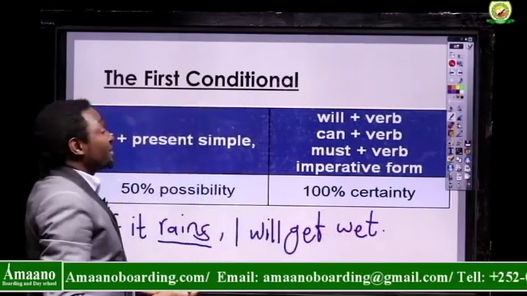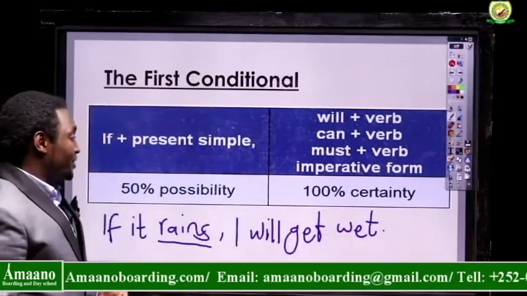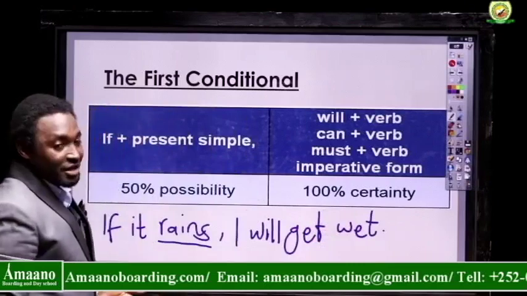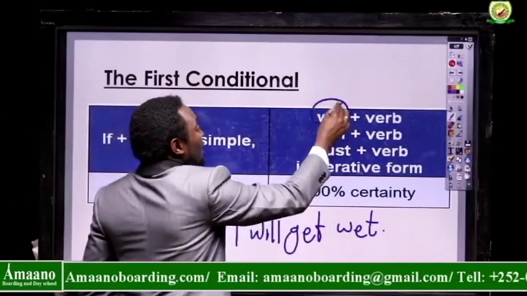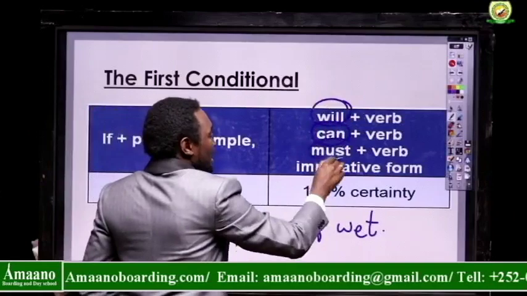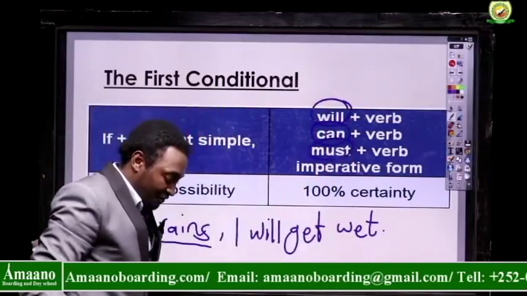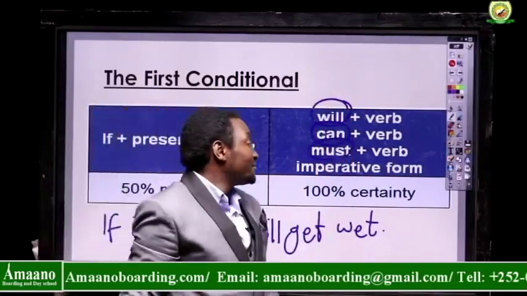So the first conditional is almost the same as the zero conditional. It's only that now in the first conditional we use will, or can, or must, or the imperative form.